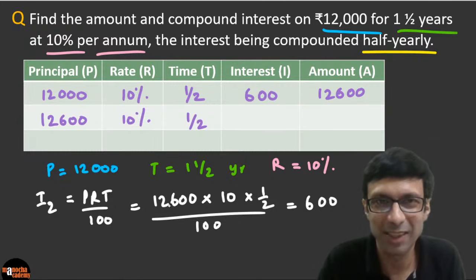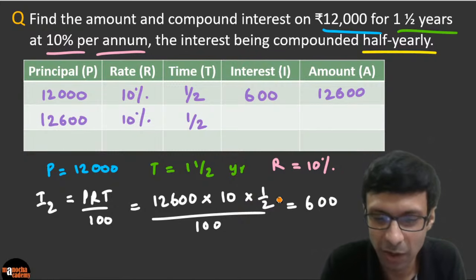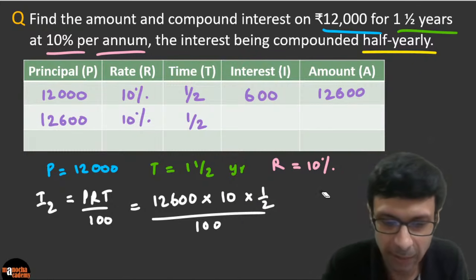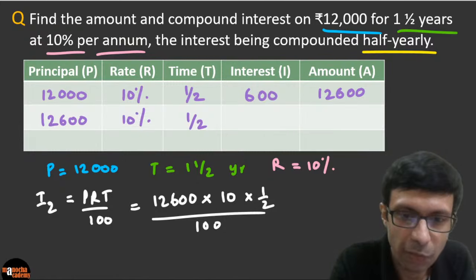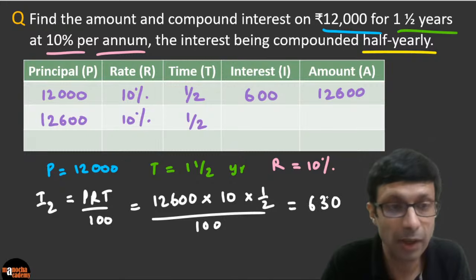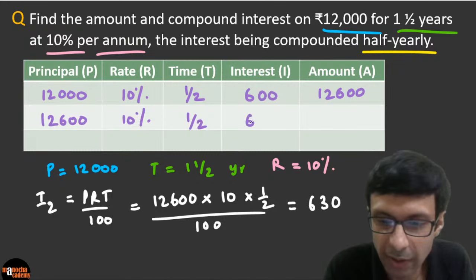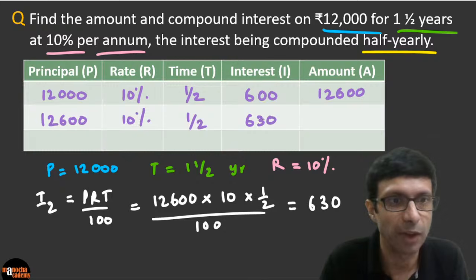So guys, please show all the steps. I'm just doing it in shortcut, and all of this remains same, right? 10.5. So what is the answer you're getting here? So I think if you work this out, you'll get something like 630 rupees, right? It should definitely be more than the first interest. Are you guys getting this? 630, after this another half year.